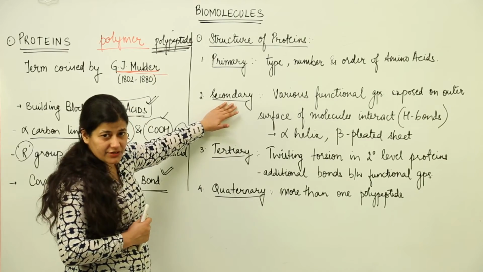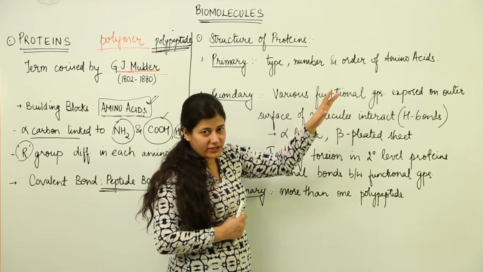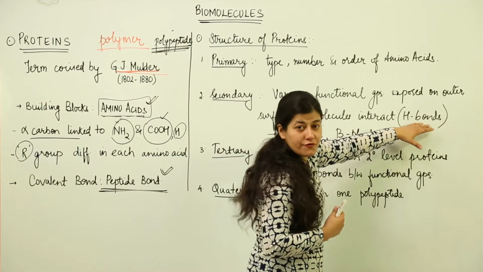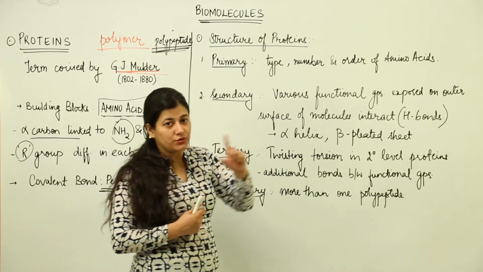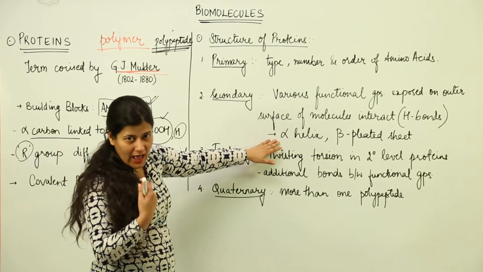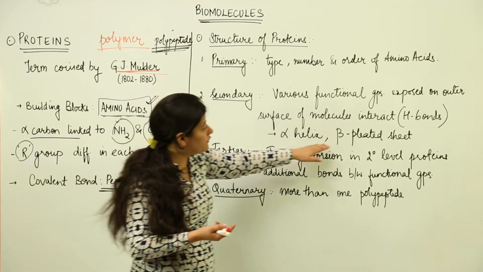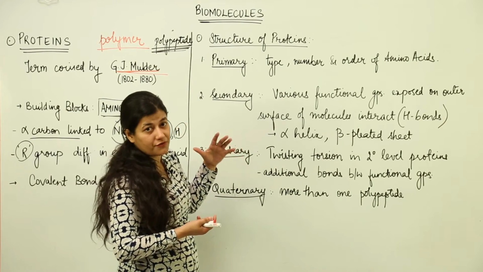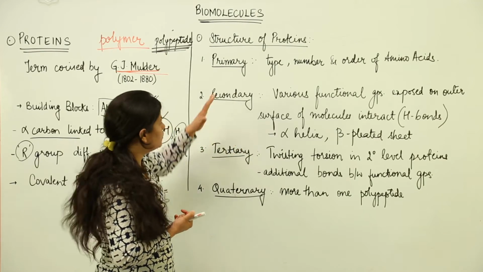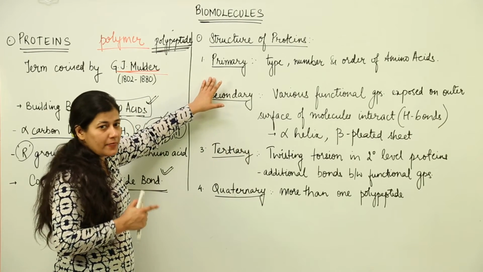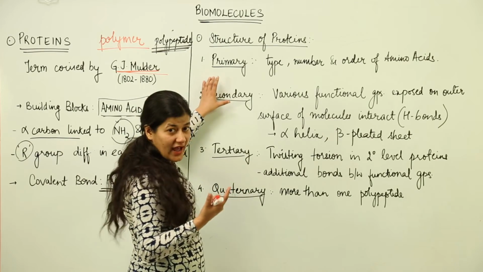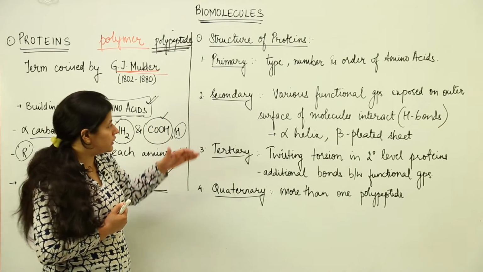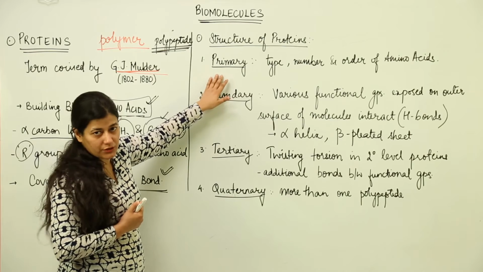Secondly, we have the secondary structure. Now, when these polypeptide chains interact with each other, there is a hydrogen bond formation which takes place, and it gives rise to the secondary structure, which could either be an alpha helix or beta pleated sheets. So we have to understand that the first protein whose primary structure was studied was insulin. It acts as a hormone, a pancreatic hormone, responsible for regulating the blood sugar in human beings. So the first primary structure protein was insulin.